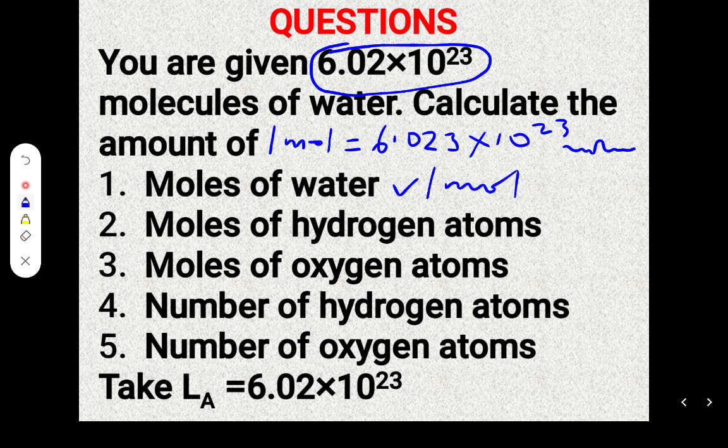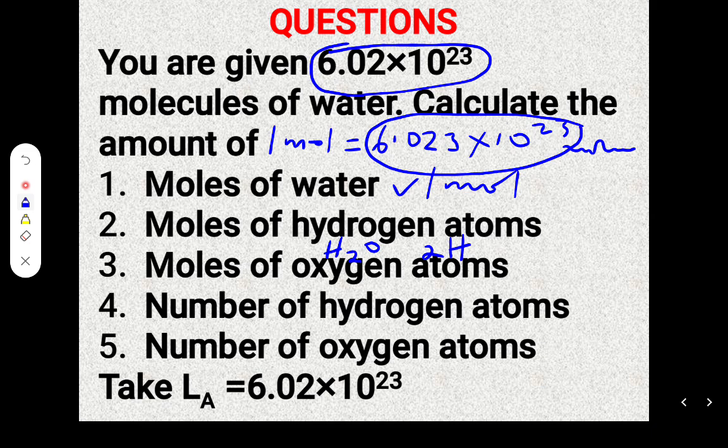The number of moles of hydrogen atoms. One molecule of water has 2 hydrogen atoms.